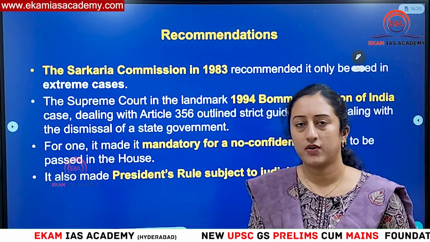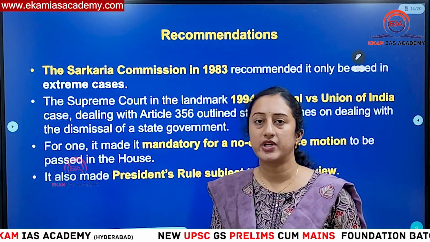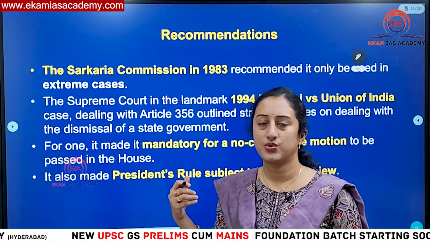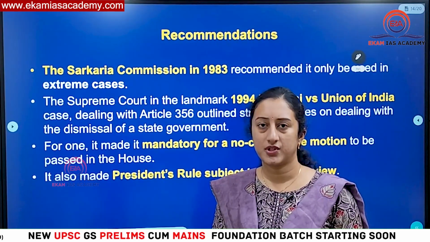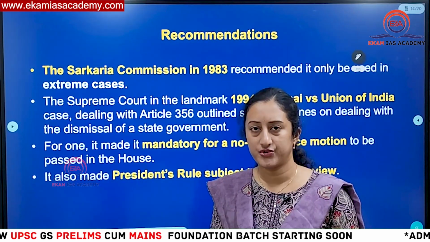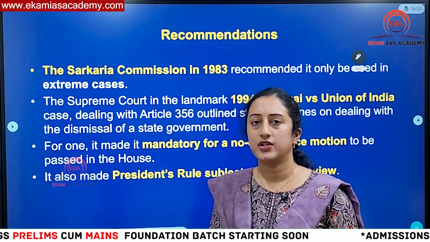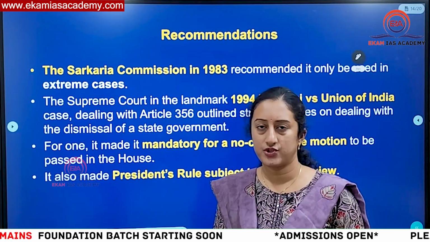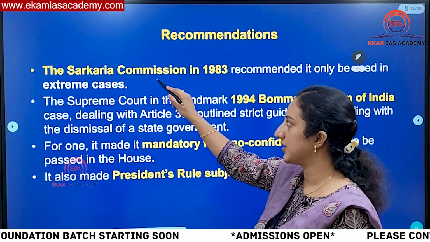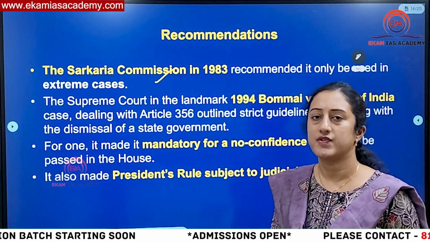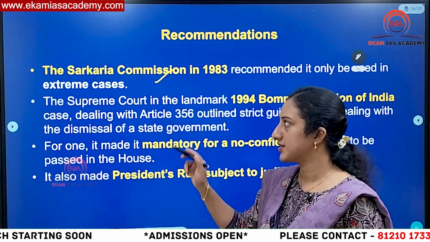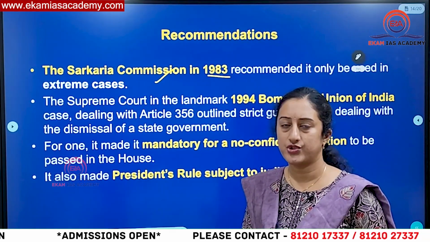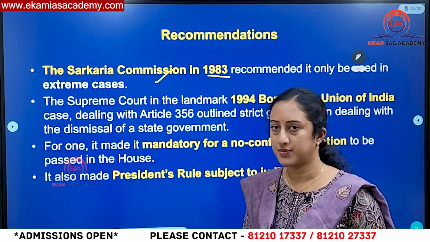But you know, most often we have heard about this President's rule getting misused. And if you have remembered, in center-state relations also, this is one issue where the relations got disturbed between the center and state, because there is arbitrary imposition of President's rule many times. So in light of this, there were some recommendations made to not misuse this provision of Article 356. One such recommendation was made by the Sarkaria Commission, which was appointed on center-state relations in 1983. It said only in extreme and very rare situations should there be imposition of this President's rule.